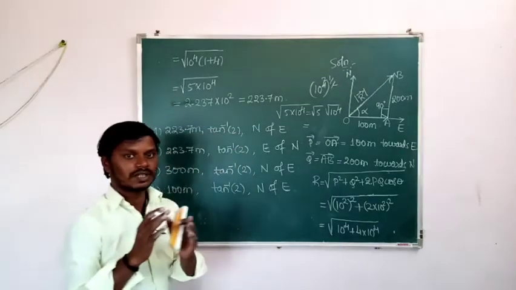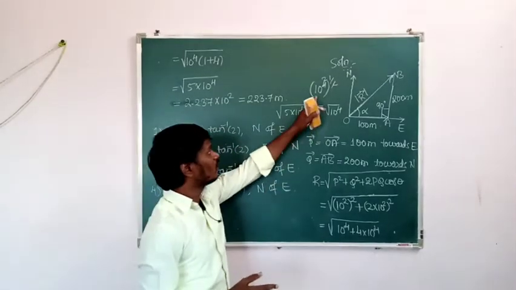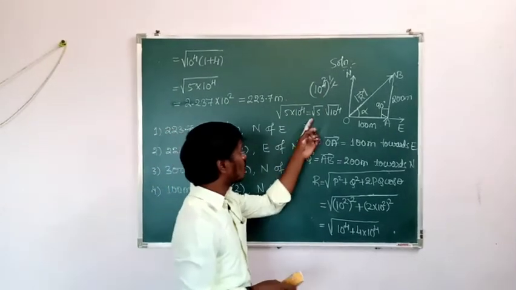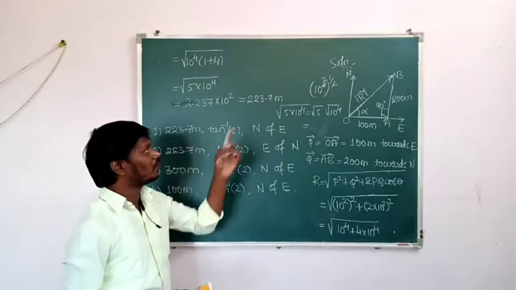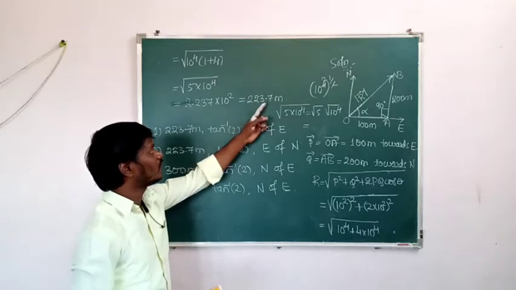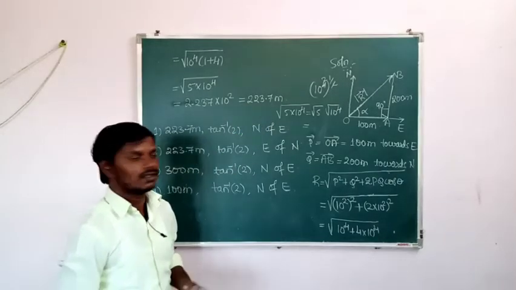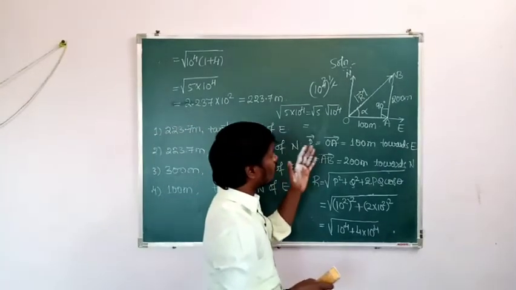So the square root of 5 is 2.237. Then what is the magnitude of displacement here? 223.7 meter. Okay. Then we are also going to find the direction.